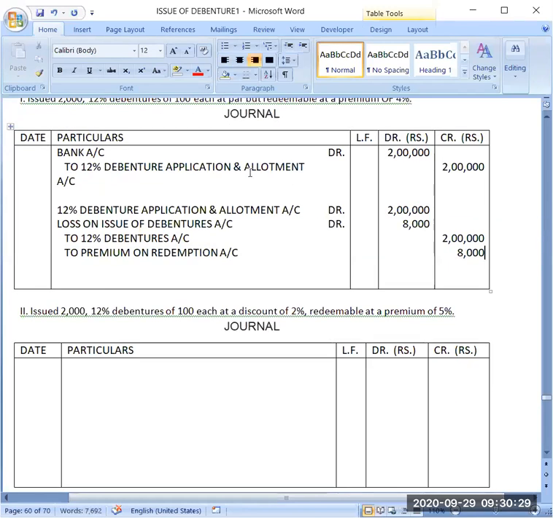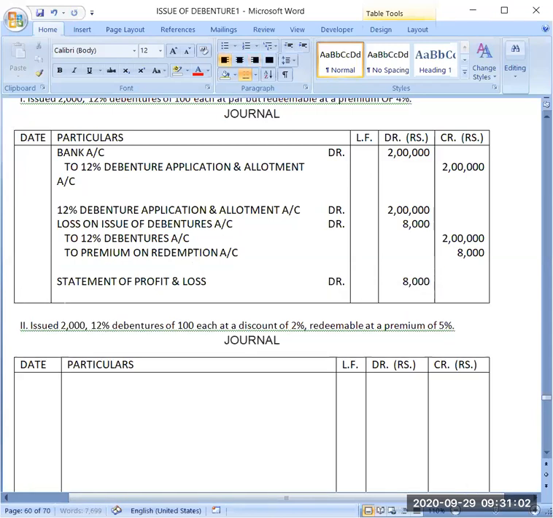Now this loss has to be written off. Again, I don't have any balance in securities premium reserve account, so I will be writing it off from statement of profit and loss debit 8000 to loss on issue of debentures account. Now I have written it off from the statement of profit and loss.